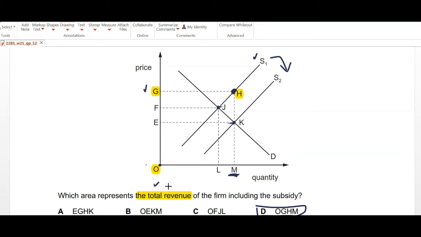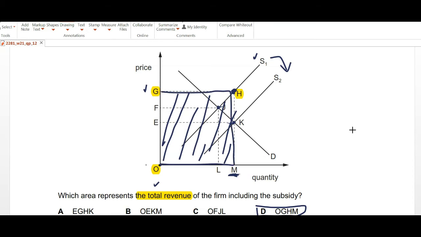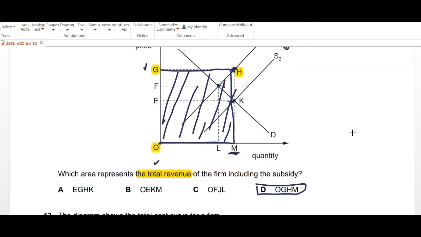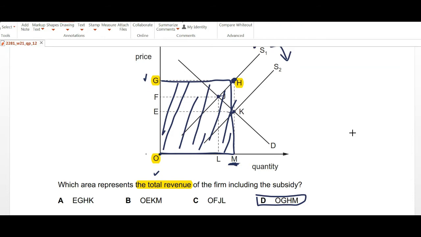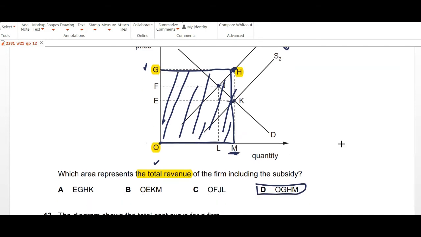So the question was asking for the total revenue. That means total revenue is the whole area that this square shape figure is going to make. So that is your total area, right? So the answer will be OGHM. We always take the total amount at the new supply curve and match it with your old supply curve to see what they were in actual position willing to sell earlier.